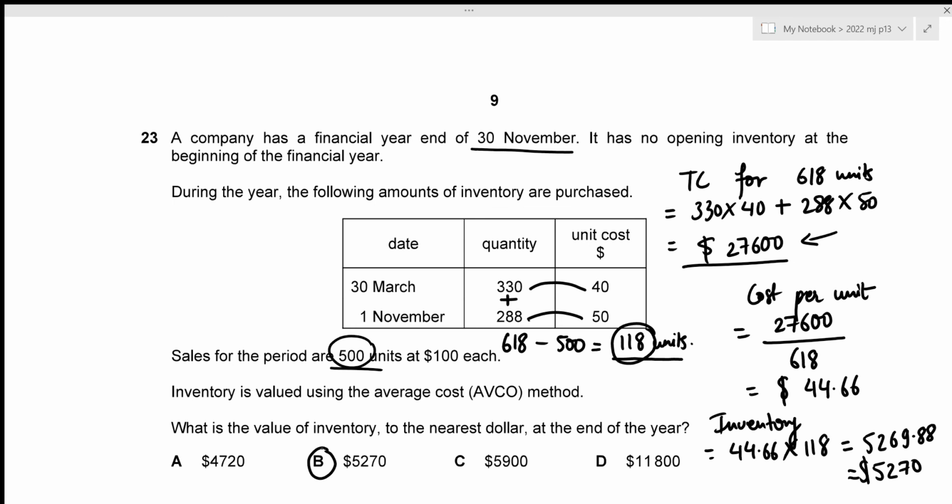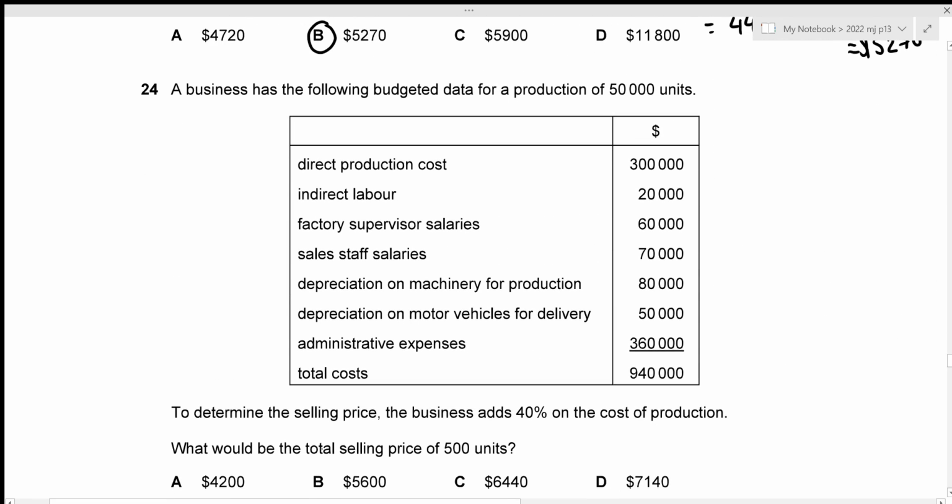Now we can move towards question number 24. A business has the following budgeted data for a production of 50,000 units. All right. And to determine the selling price, the business adds 40% on the cost of production. Remember that this is a total cost and not the cost of production. So let's first of all figure out the cost of production. Cost of production only includes the factory costs, right? So the factory costs are the direct production costs, indirect labor, factory supervisor salaries, since this is associated with factory. We have our sales staff salaries. This is not to be included in our cost of production. This is actually included in our income statement section.